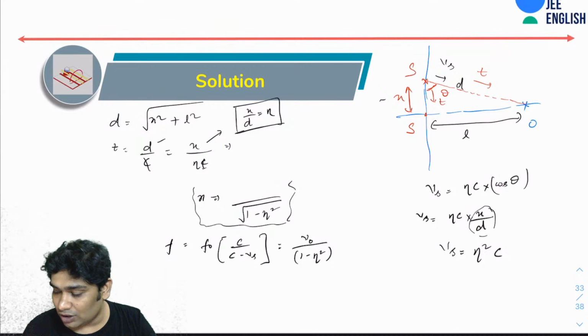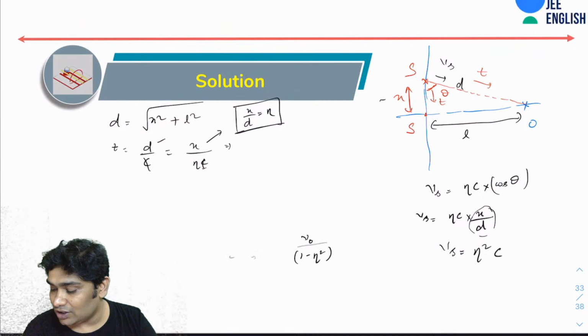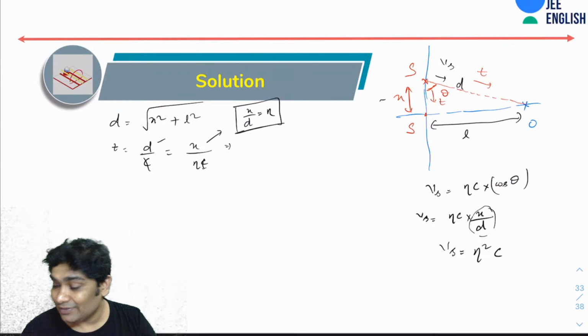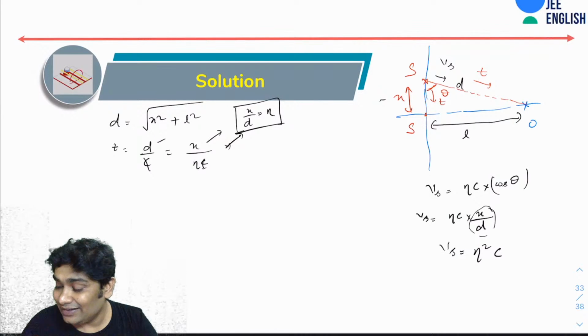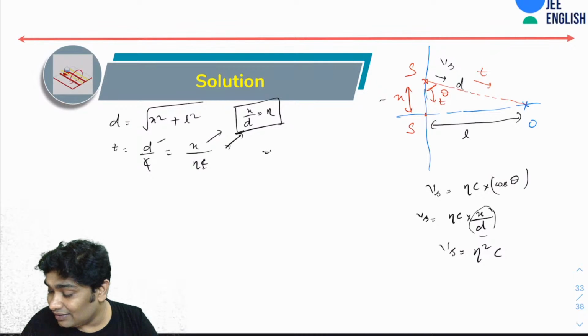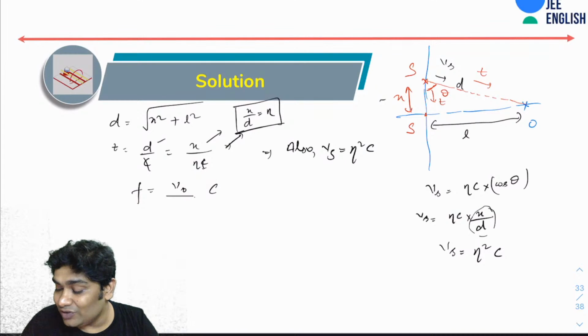I could have just written from here that Vs would be beta squared c, and that's it. So f would be nu naught into c over c minus c beta squared. That's it.